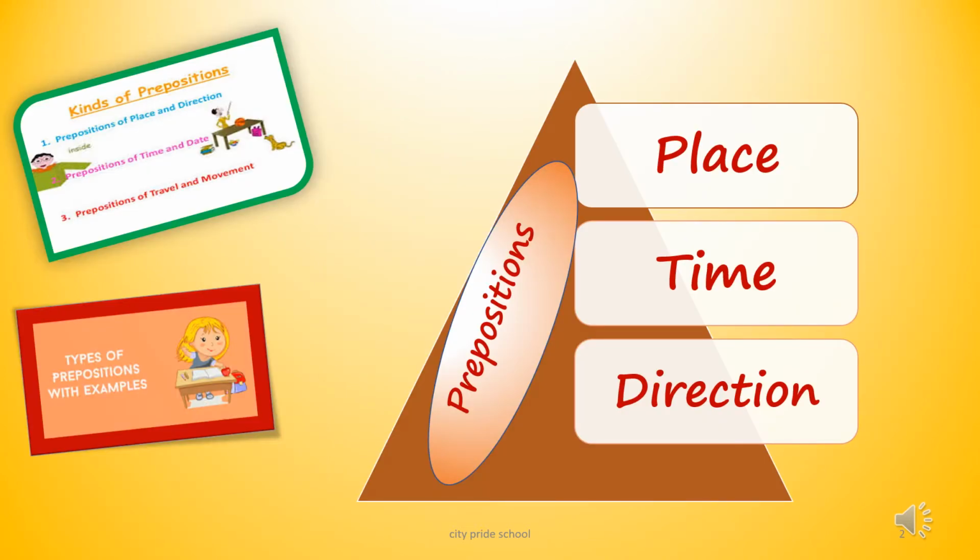We can see different types of prepositions. Here we have three different types of prepositions in our textbook. We need to know about the preposition of place or position, then preposition of time, and preposition of direction or movement.